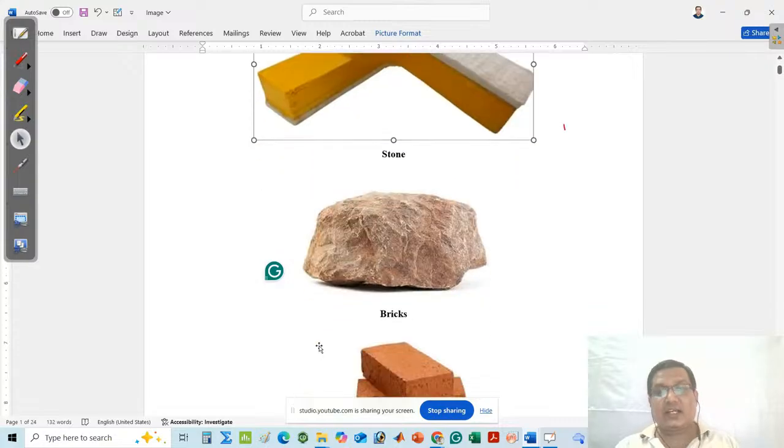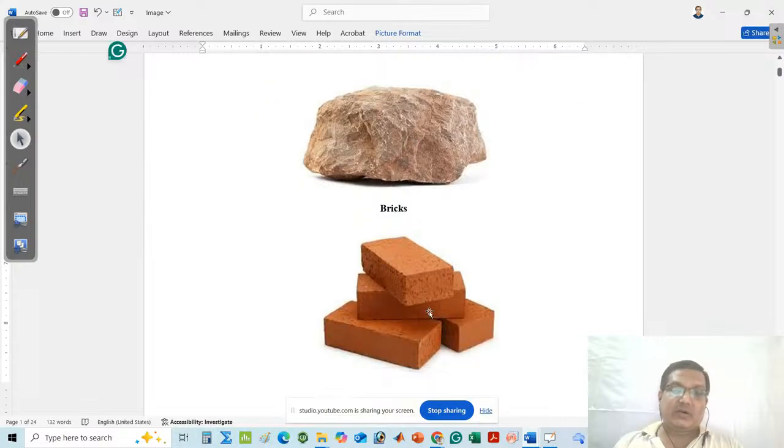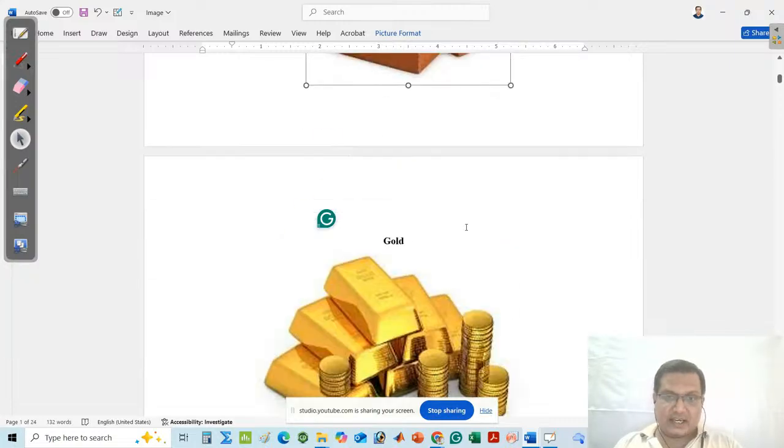Similarly, you can say that a stone also has a definite shape and definite volume. So here stone is also called a solid. Like that, you can think about bricks. Bricks also have definite shape and definite volume. So here bricks are said to be a solid.